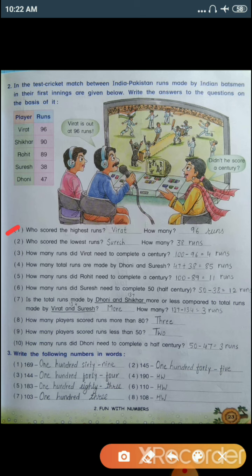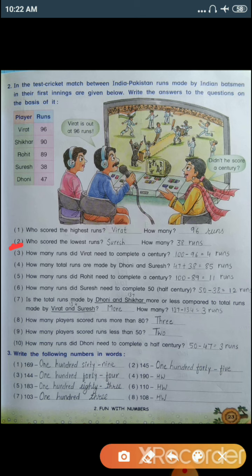Who scored the highest runs? So you can observe this table and see which one is the highest number? 96. That means Virat has scored the highest runs. So we'll write here Virat with how many runs? 96 runs.